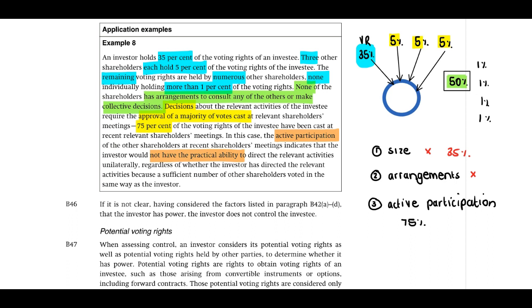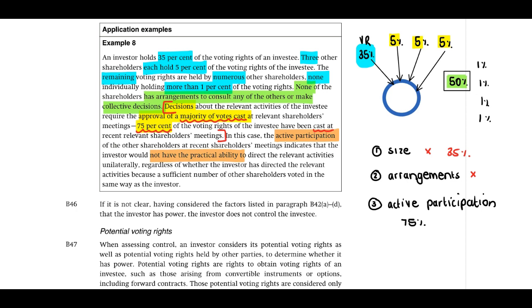Then they indicate to us that decisions about the relevant activities of the investee require the approval of a majority of votes cast at relevant shareholders' meetings. 75% of the voting rights of the investee have been cast at recent relevant shareholders' meetings. Now, it indicates to us that 75% of voting rights have been cast at other meetings.